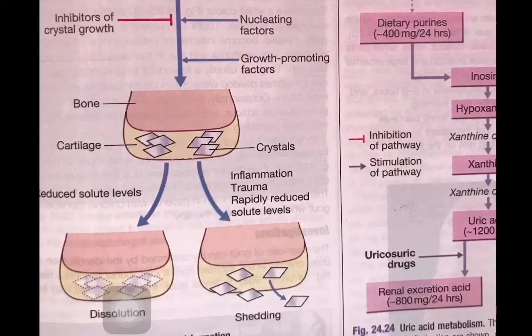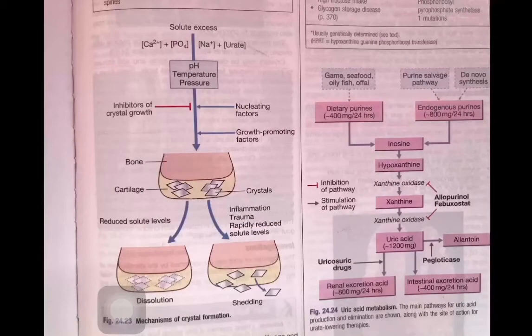When the crystals start depositing in the articular cartilage, two processes may take place. Either this crystal formation results in inflammation, or they just dissolve out and the normal process of the joint carries on. If they start to accumulate in the joint, there would be rupture, inflammation, or trauma that will lead to the shedding of these crystals in the joint cavity. Crystals are depositing in our joints. How do they accumulate in our body?